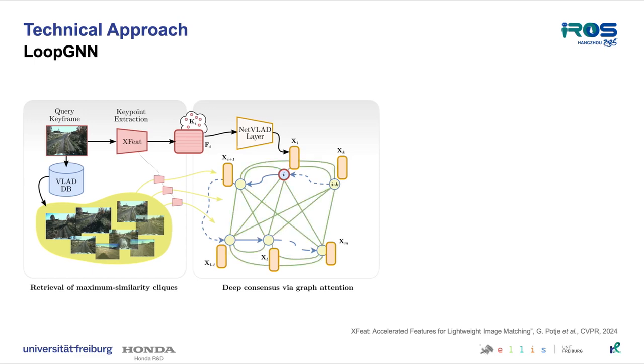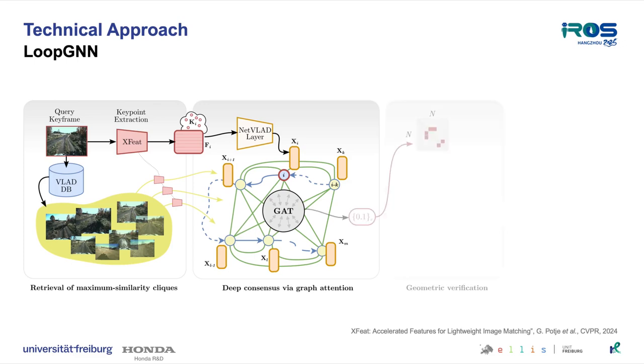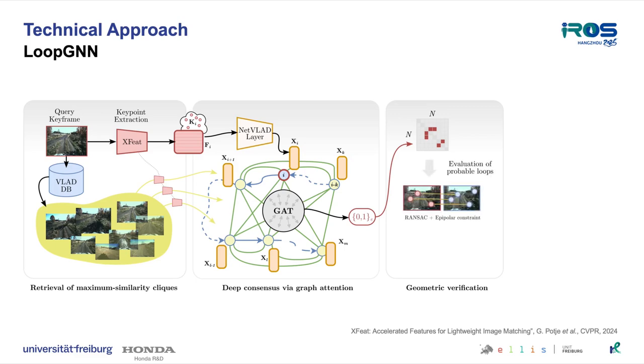Next, we create an interconnected, undirected graph among all retrieved keyframes, thus obtaining a maximum similarity neighborhood. Given the graph structure, we exchange information among the neighborhood using multiple chained graph attention layers. Finally, we obtain edgewise binary scores denoting loops. We retrieve the highest scoring set of edges and validate pairs using classical RANSAC-based geometric verification and obtain relative camera poses.